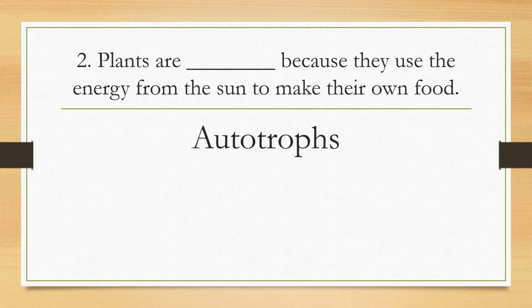Autotrophs means these are green plants that use the energy of the sun to make their own food, called glucose or starch. So plants are autotrophs because they use the energy from the sun to process their own food.